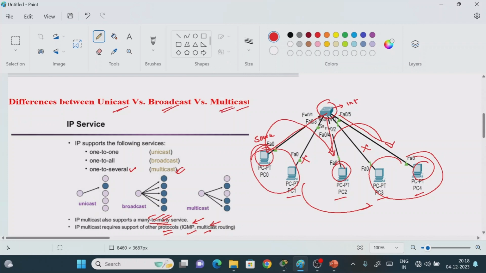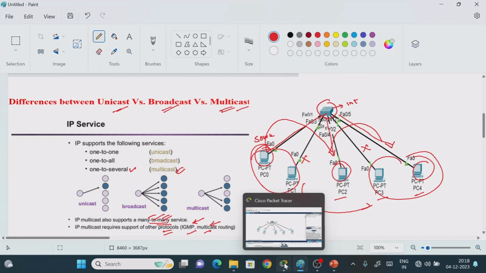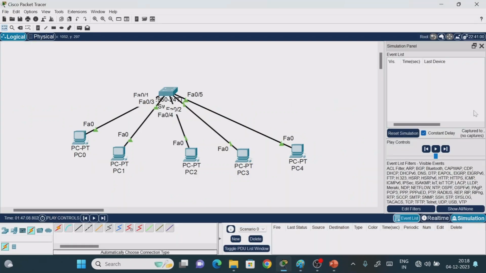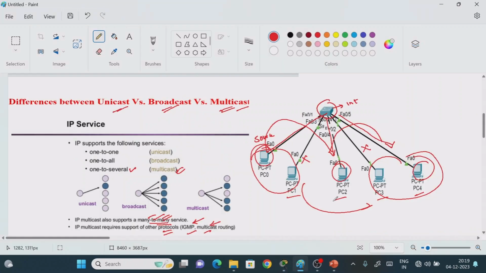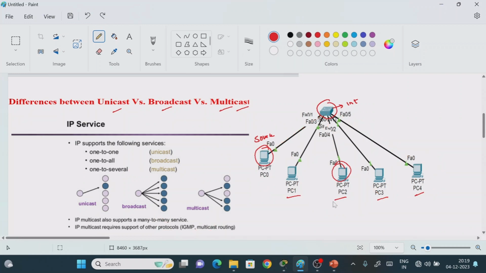Now we will take one real-time, practical scenario to understand the unicasting operation as well as the broadcasting operation. For that I am going to open my Cisco Packet Tracer simulator. Suppose my requirement is that I want to send the information from PC0 to PC1. Now what type of communication is it? From here to here, 1 to 1. What is the meaning of 1 to 1? It is called the unicast operation, right?